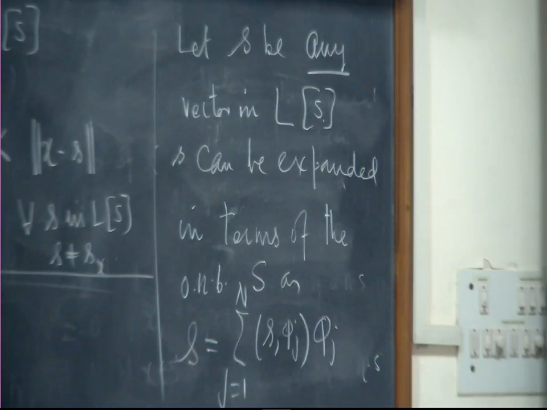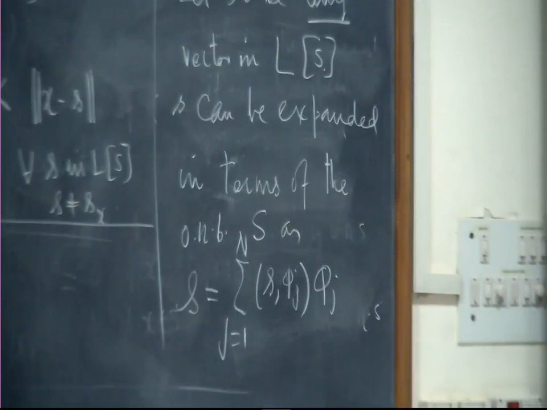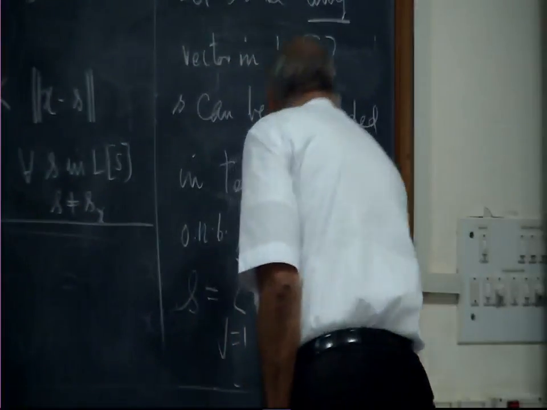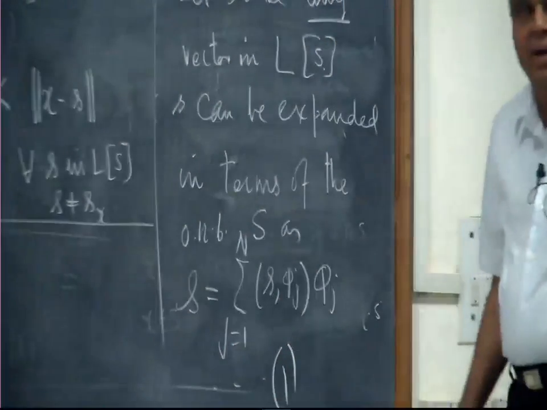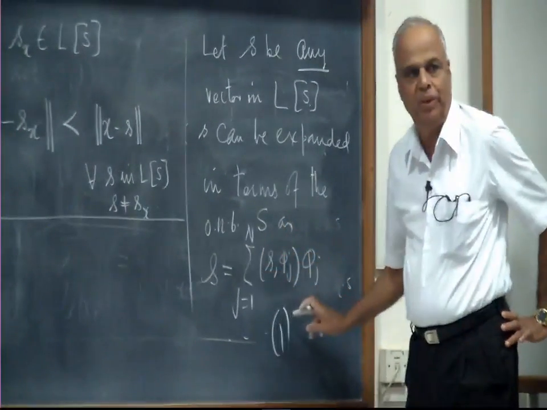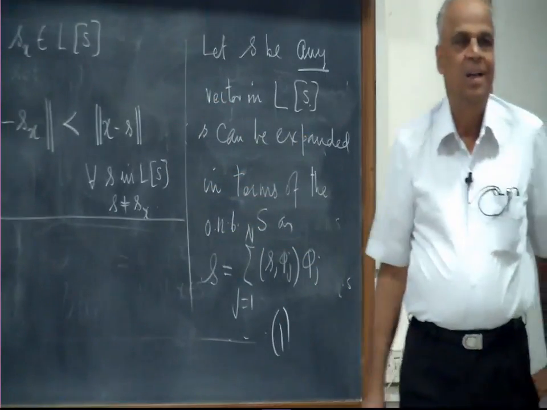Instead of ijk, I have phi 1, phi 2, phi n. Instead of dot, I have the inner product. So, we want to find suitable coefficients here which will make that error less.